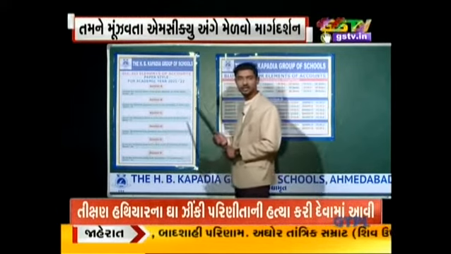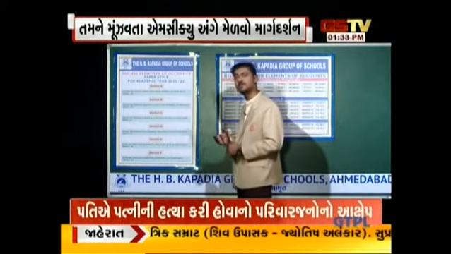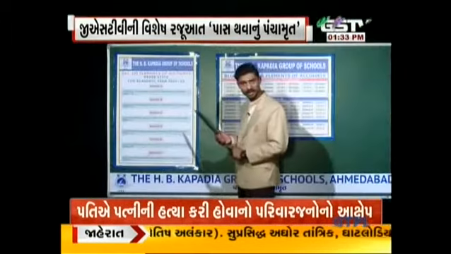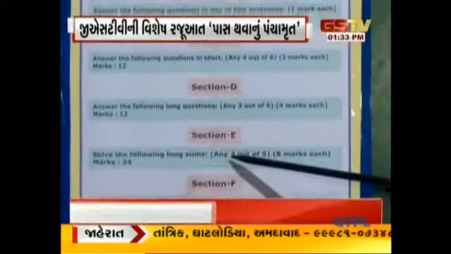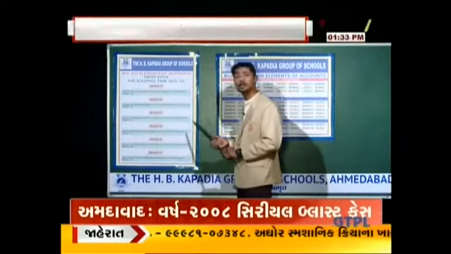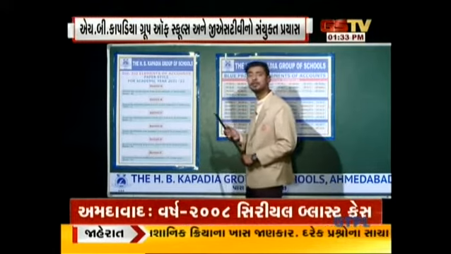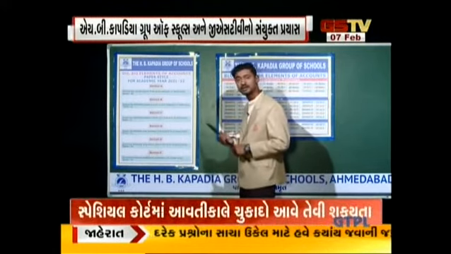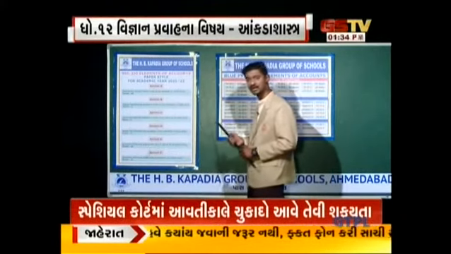Talking about section E, the weightage is the same as the previous paper pattern, 8 marks each. But here also you have to attempt 3 questions out of 5. The most popular chapters for 8 marks are chapter number 5, admission of a partner, chapter number 6, retirement or death of a partner, and part 2, chapter number 1, accounting for share capital.